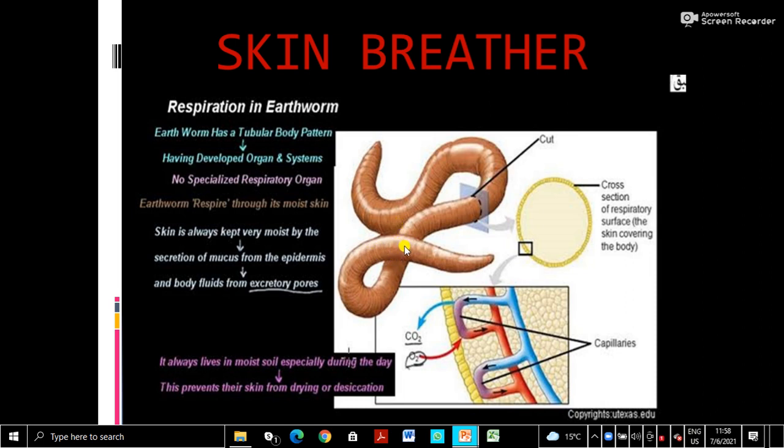So it is a burrowing organism. It lives in the burrow just under the soil and always lives in moist soil, especially during the day. And this prevents their skin from drying, or desiccation, which means drying. Then the blood capillaries under the skin absorb the oxygen and each body cell gets it. So earthworm is a skin breather.